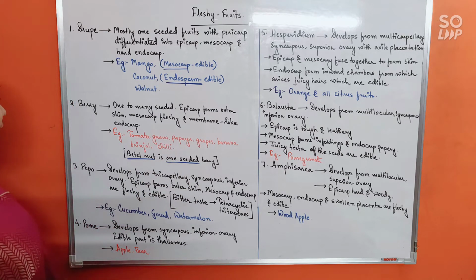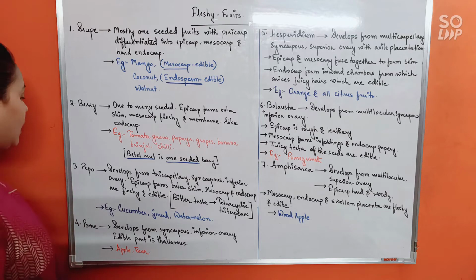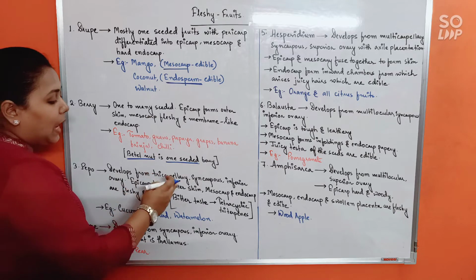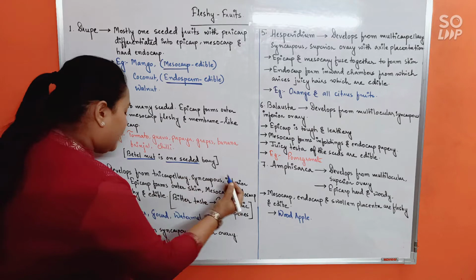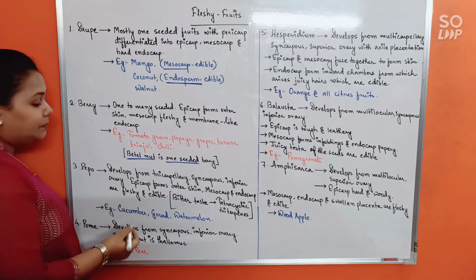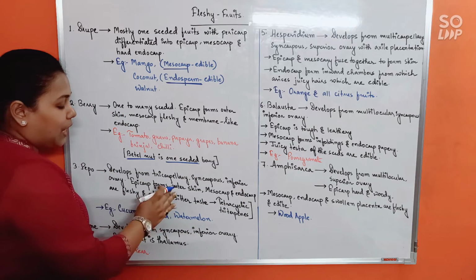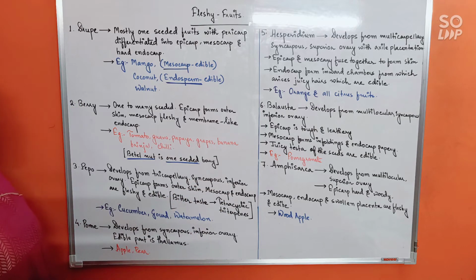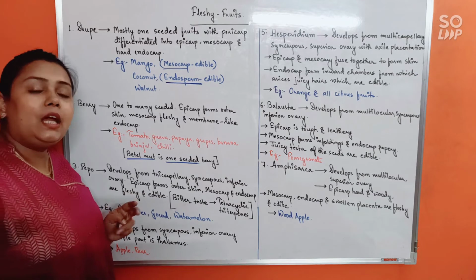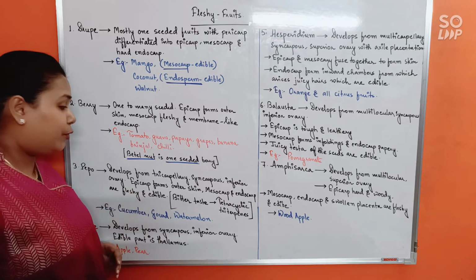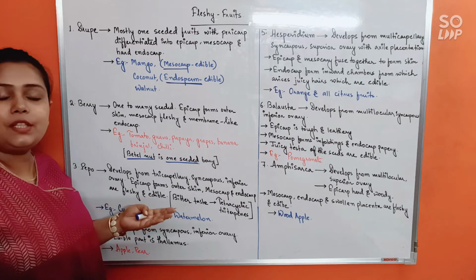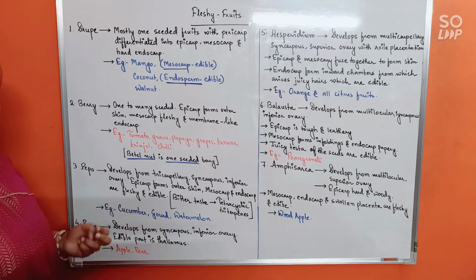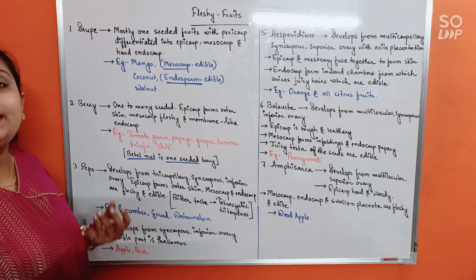Okay. Next, pepo. Develops from tricarpillary syncarpous inferior ovary. Do you remember? And epicarp forms outer skin. Mesocarp and endocarp are fleshy and edible. Also, there is one very specific characteristic of this fruit. Sometimes a few of these fruits under pepo might turn bitter or they might taste bitter.